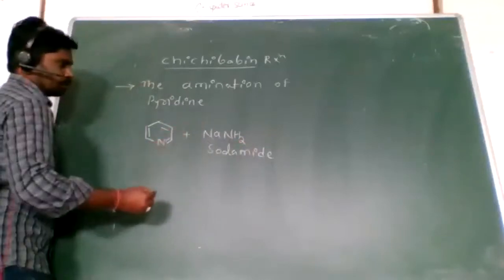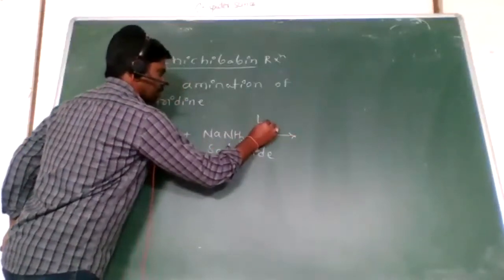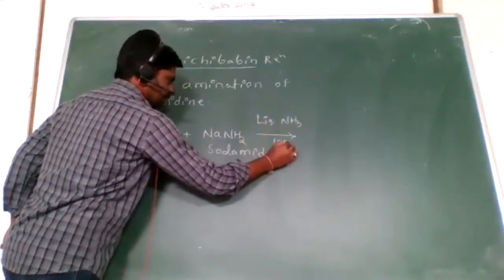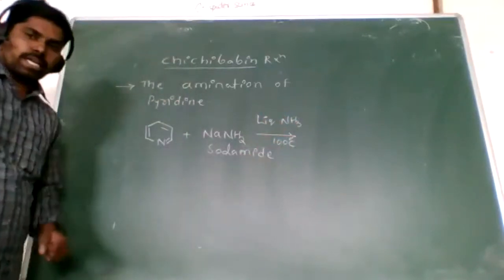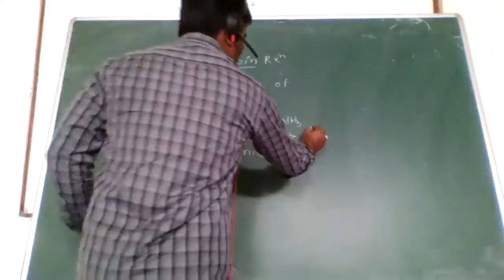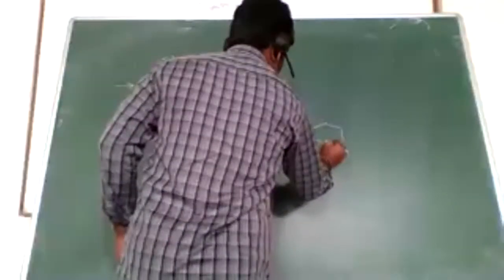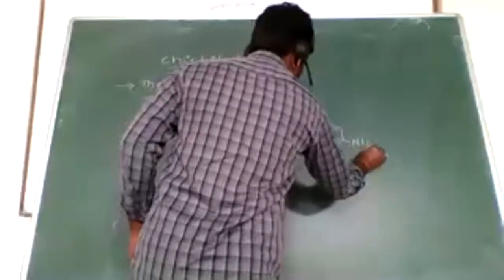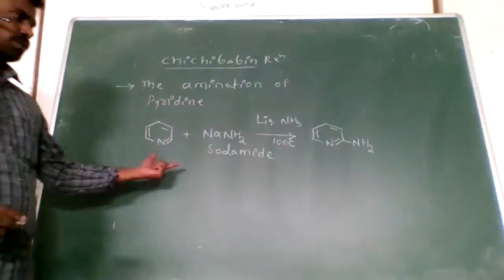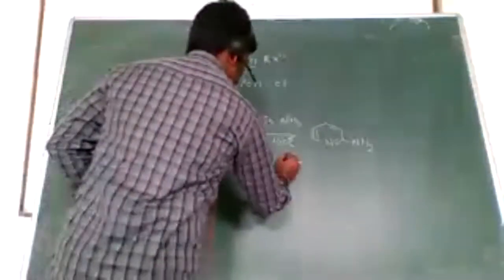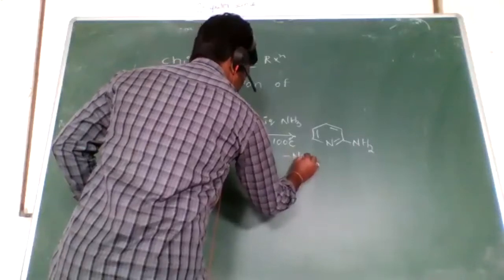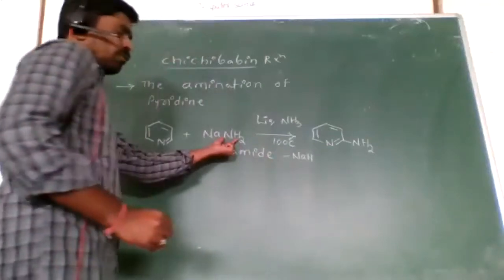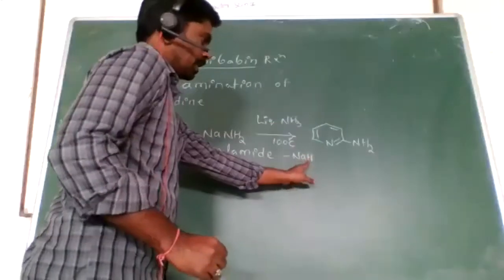When it reacts with the sodamide in the presence of liquid ammonia at 100 degrees Celsius, we get 2-aminopyridine. So this is the nucleophilic substitution reaction. So here removal of NaH, sodium hydride. Clear?